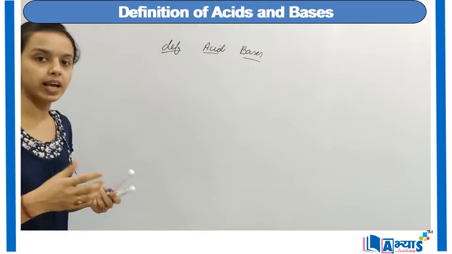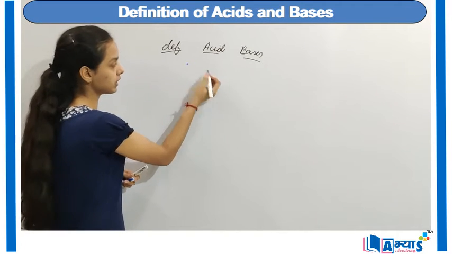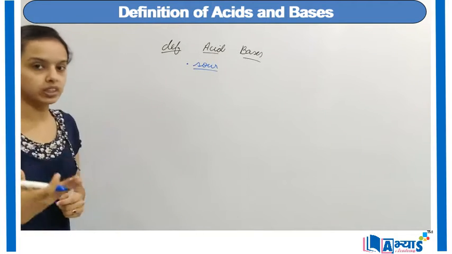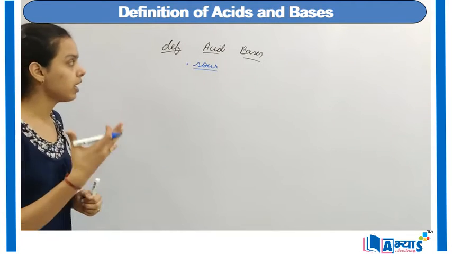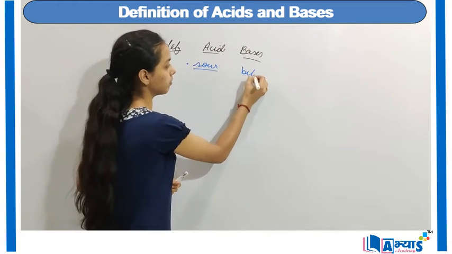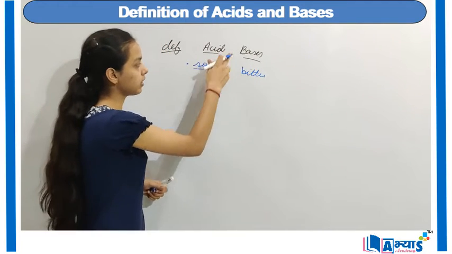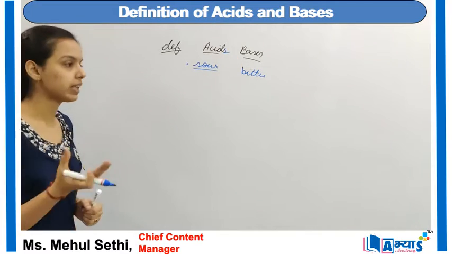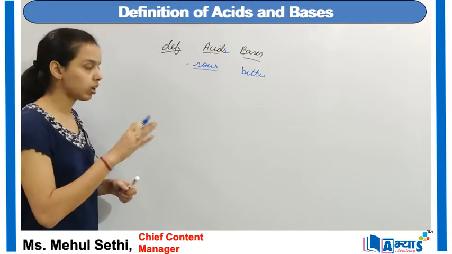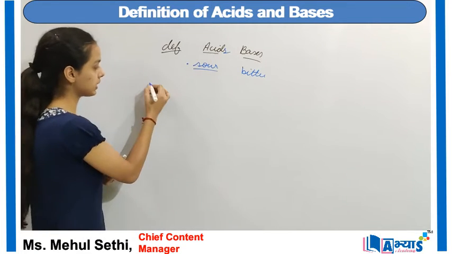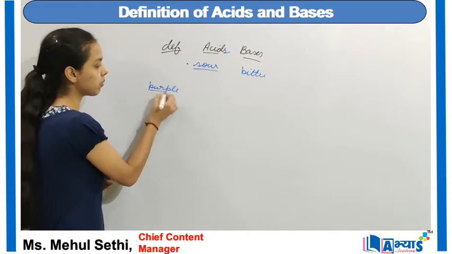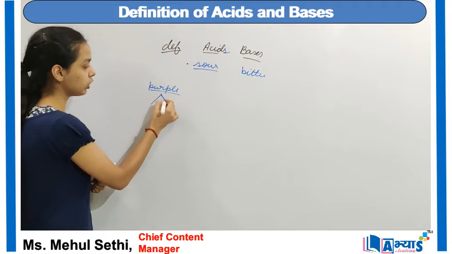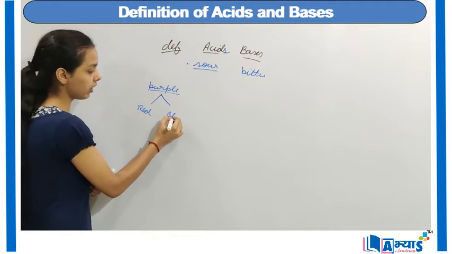When we talk about the acids, the first property of acids is that they are sour in taste. That means usually the taste of the acids is sour, and bases on the other hand are bitter. So bases are bitter in taste, acids are sour in taste. Now when we talk about the litmus test, basically litmus is an indicator. The normal color of litmus is actually purple, but in the market we get litmus paper as well as litmus solution, and it is obtained in two colors, that is red and blue.